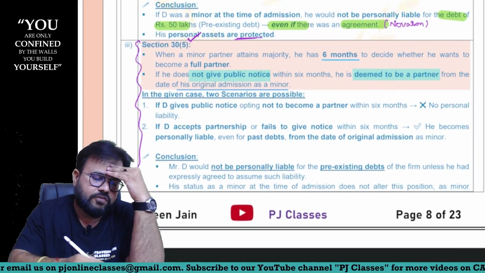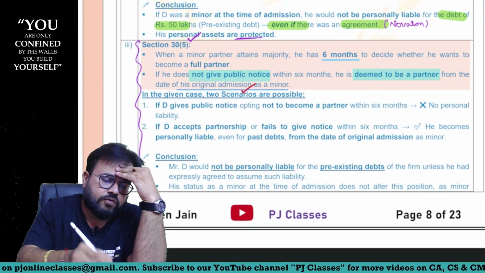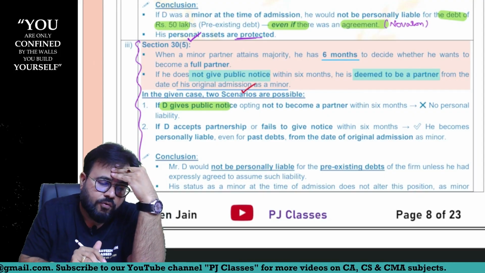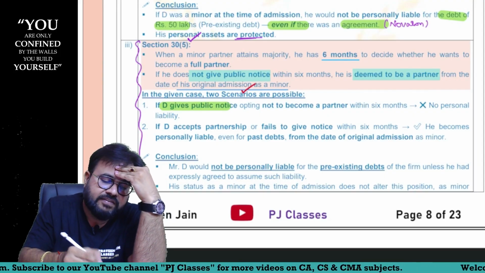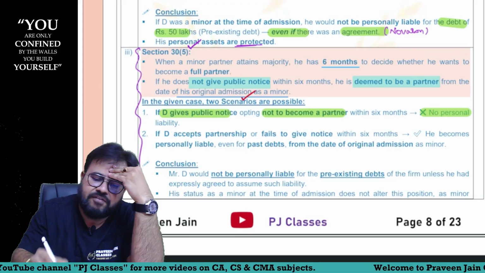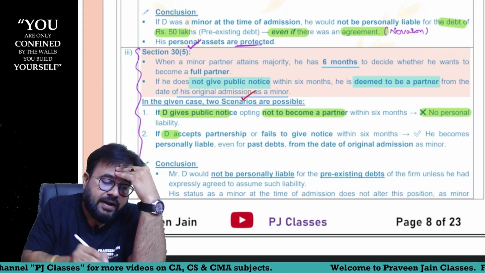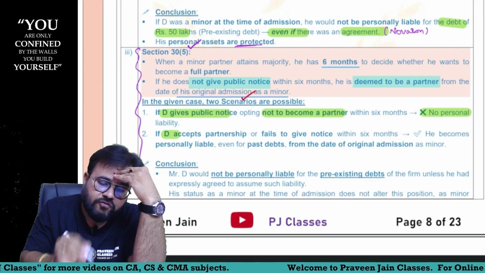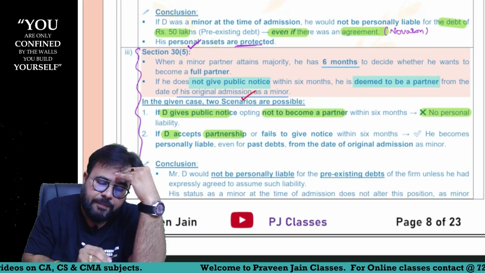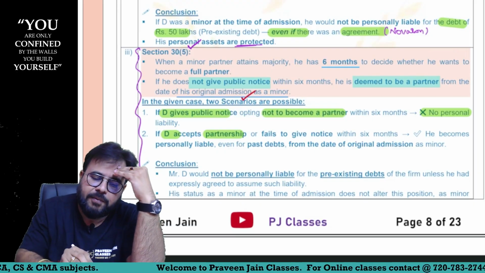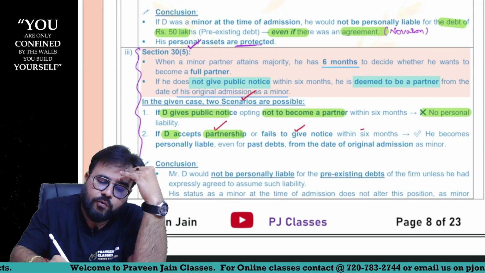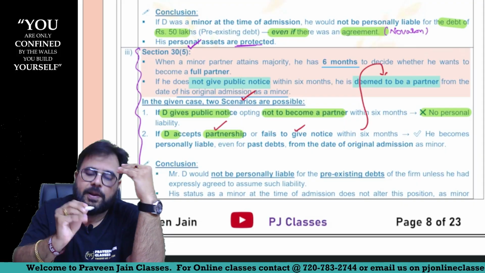In the given case, two scenarios are possible, sir. What are those? Maybe he will give public notice and maybe he will not give public notice. If he gives public notice saying that he opts not to become a partner within 6 months, he will not incur any personal liability. But if he accepts, he wants to continue, sir. That means he is giving a public notice saying that he wants to become a partner, or he fails to give public notice. Can I say, if he accepts or fails to give public notice, still we are assuming that you are a partner, sir.